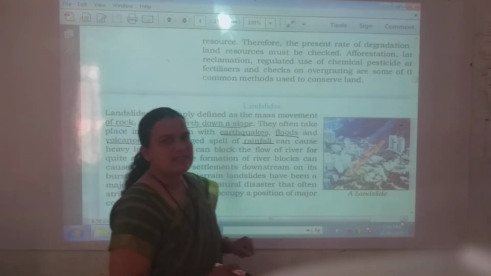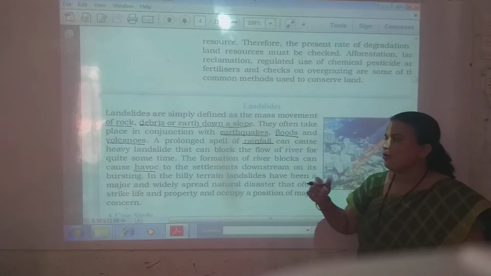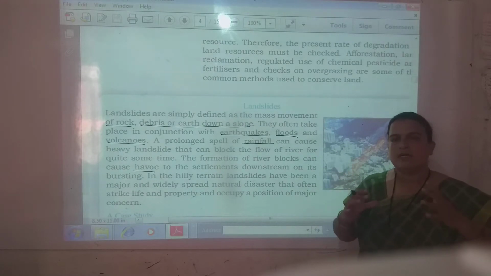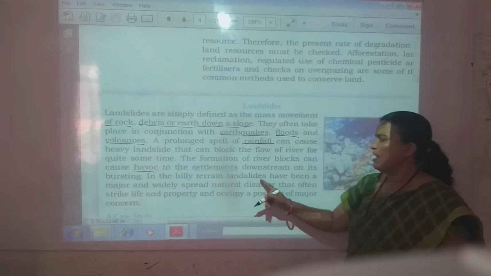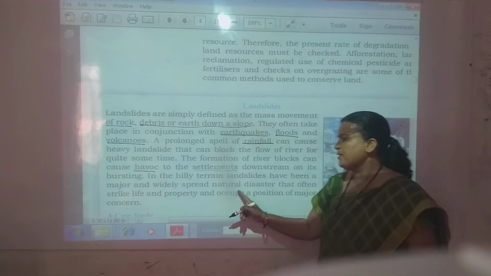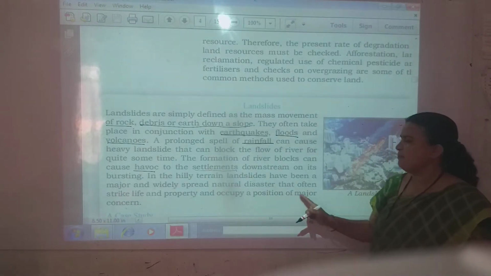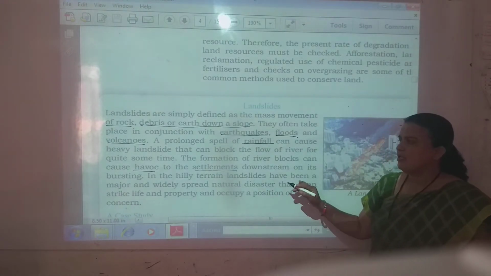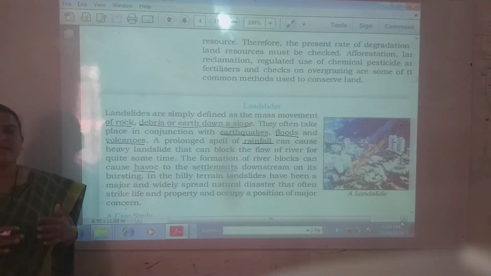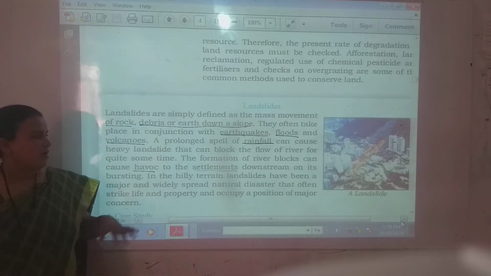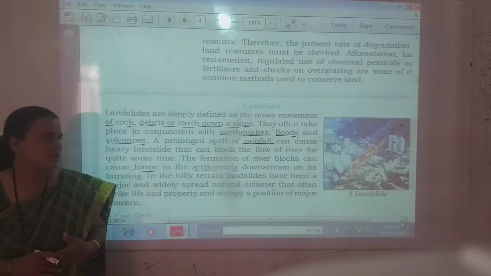So, due to the landslides, floods occur, and that flood wreaks havoc and is a great hazard to the settlements also. In the hilly terrain, landslides have been a major and widely spread natural disaster that often strikes life and property and occupies a position of major concern. In the hilly mountainous regions, this landslide disaster takes place, and this is one of the natural disasters.